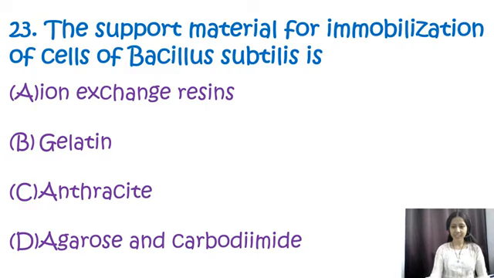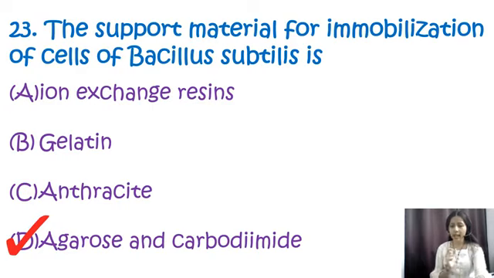Question number 23. The support material for immobilization of cells for Bacillus subtilis is, options are ion exchange resins, gelatin, anthracite, agarose, and carbodiimide. So over here, the correct option is D, that is agarose and carbodiimide. The immobilization of cells involves entrapping or attaching cells onto a solid support matrix, allowing them to remain in fixed positions while still carrying out their metabolic functions.